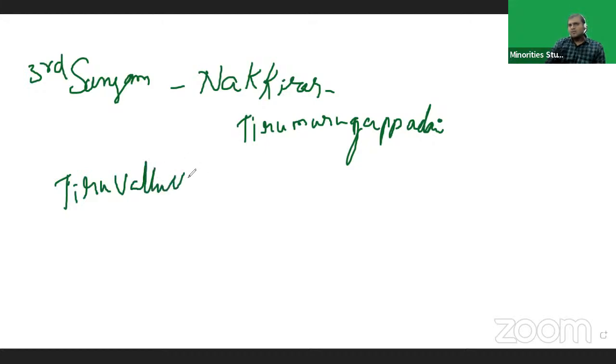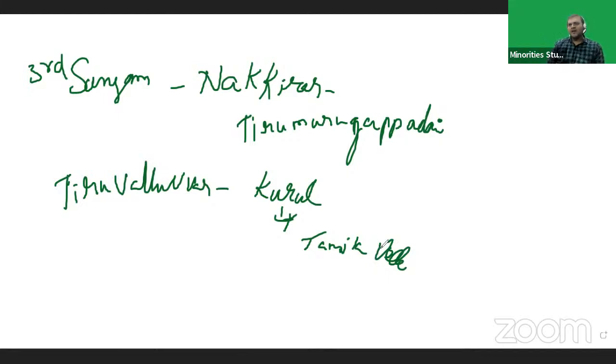Tiruvalluvar. He was the author of Kural. Kural was considered as Tamila Veda, the Veda of Tamil, the Bible of Tamil. Okay, Tiruvalluvar was the author of Kural, considered as a Tamila Veda, and in this council they also composed epics.